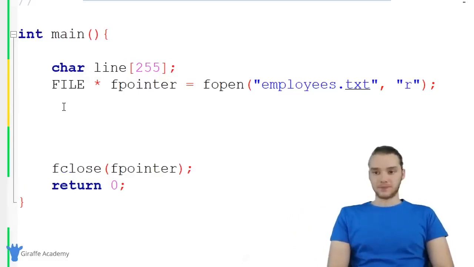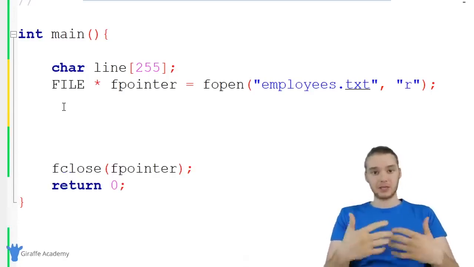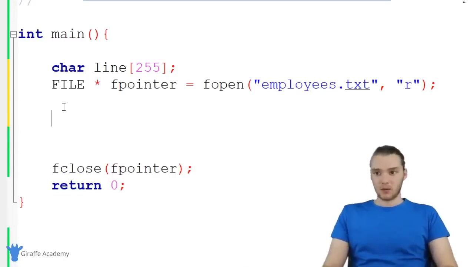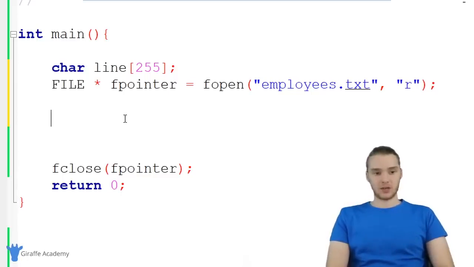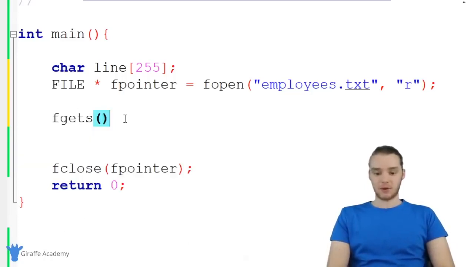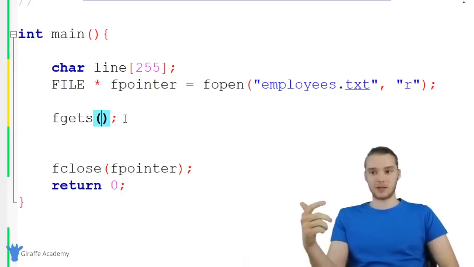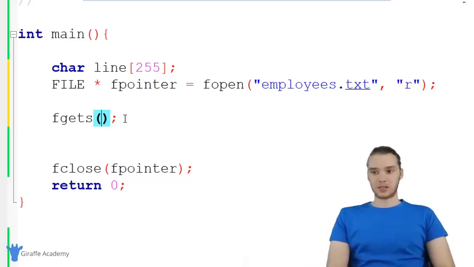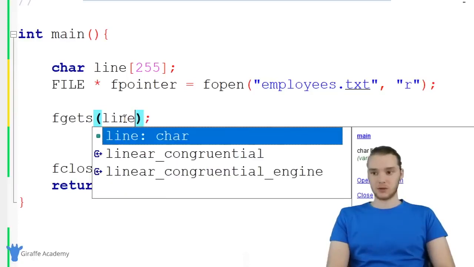And then down here, in order to read this file, I can actually read the file one line at a time. And we can use a special function called fgets. And fgets basically is going to allow us to read the lines of the file one by one. So I could say fgets, and I need to give this a few different parameters. The first parameter I need to give it is a place to store the information that it gets. So this function is going to read the information from the file, and it's going to store it somewhere. So the first parameter we need to give this function is where it should store that information. So in our case, we're going to store it inside of that line variable that we created up there.